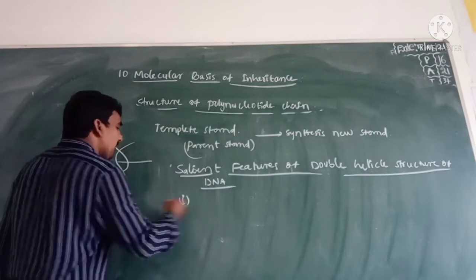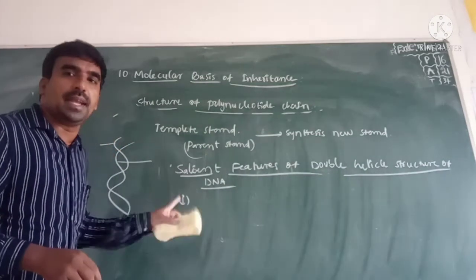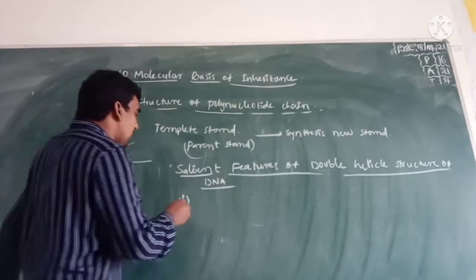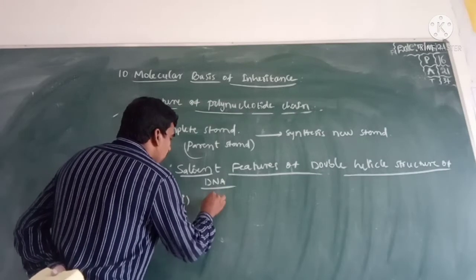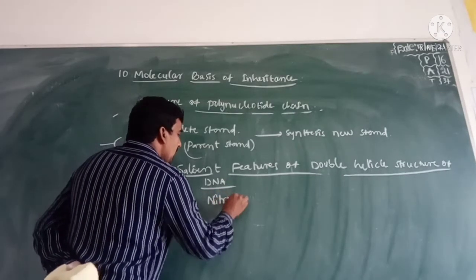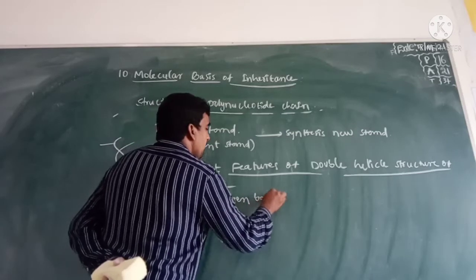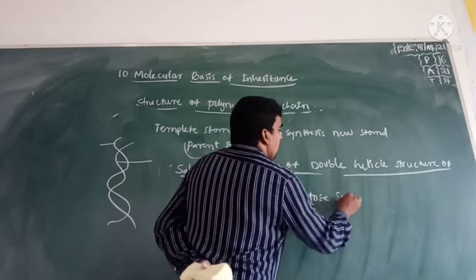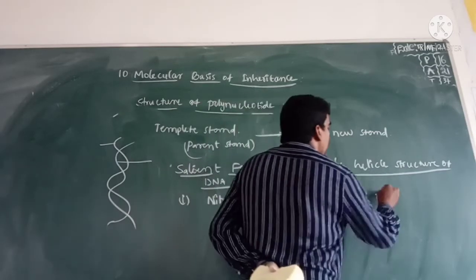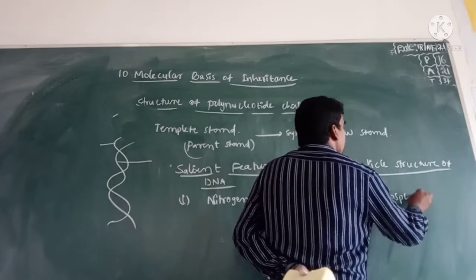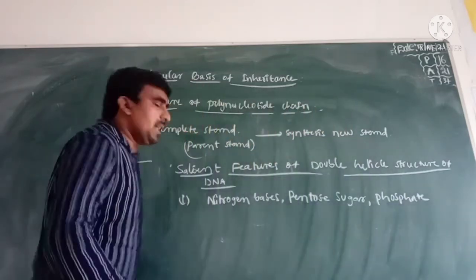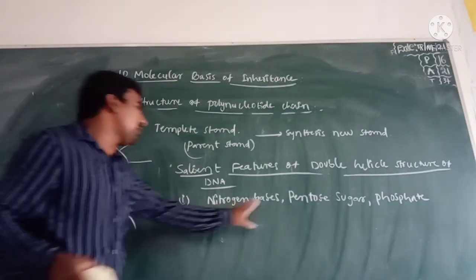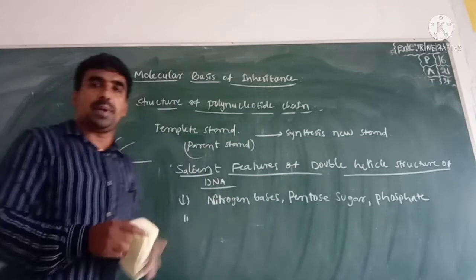First point: in the double helical structure of DNA, the backbone is made of mainly three chemical compounds. What are they? Nitrogen bases, pentose sugar, and phosphate group.